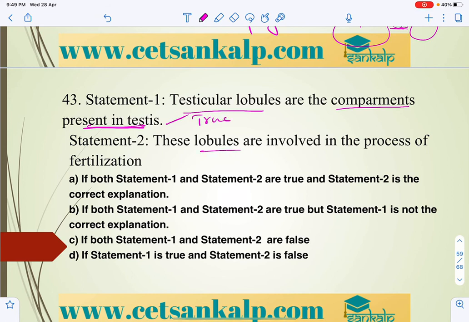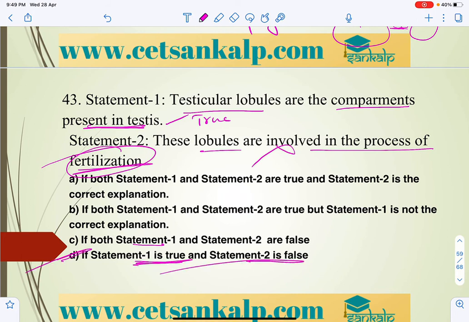And these lobules are involved in the process of fertilization, so that is wrong. These lobules have seminiferous tubules, which help in the formation of sperm. So statement 1 is true, statement 2 is false. D is the answer.